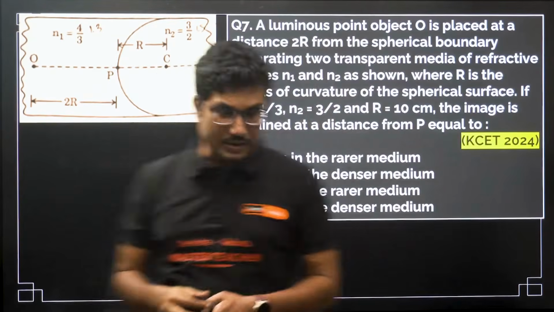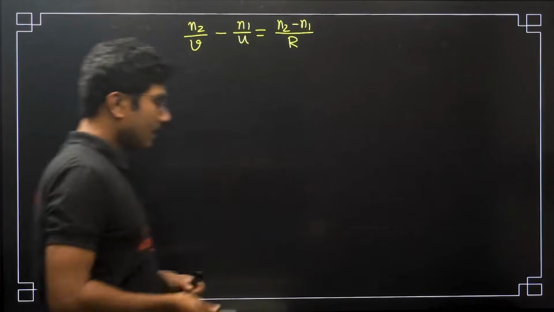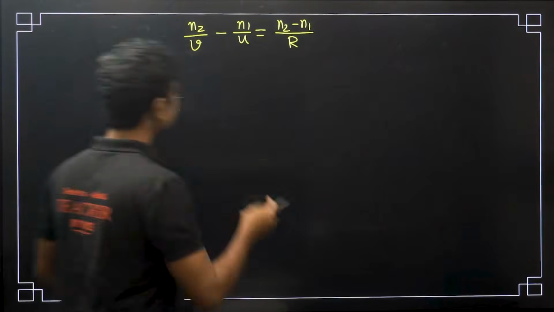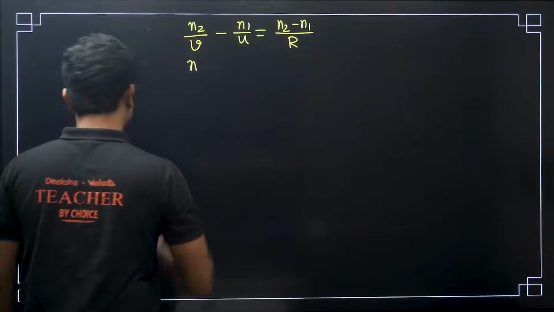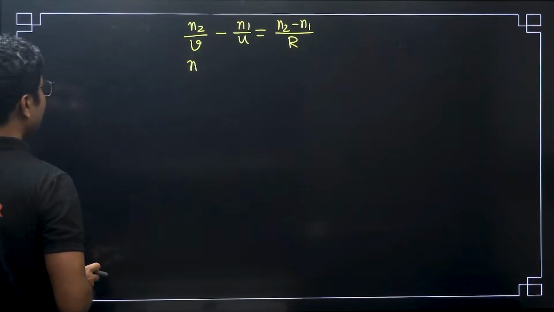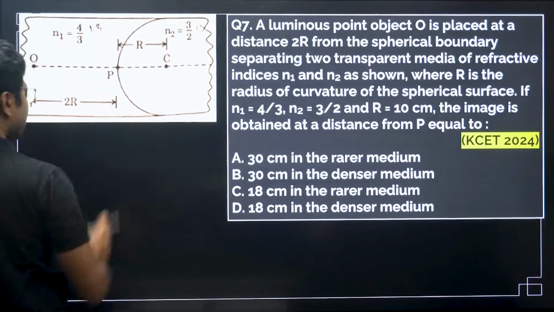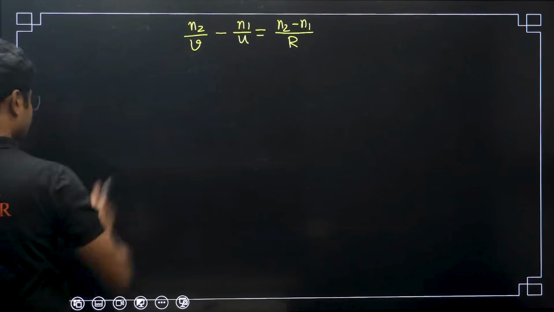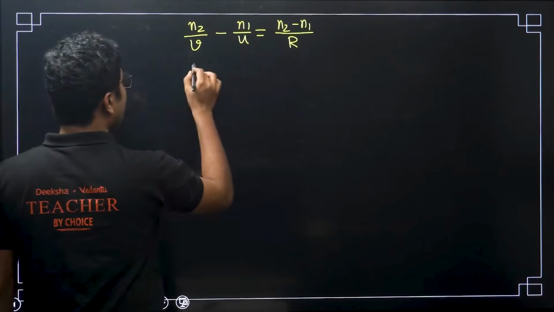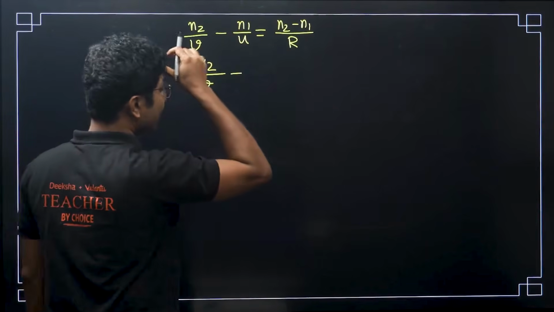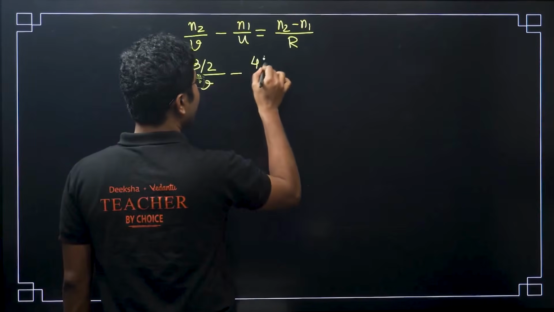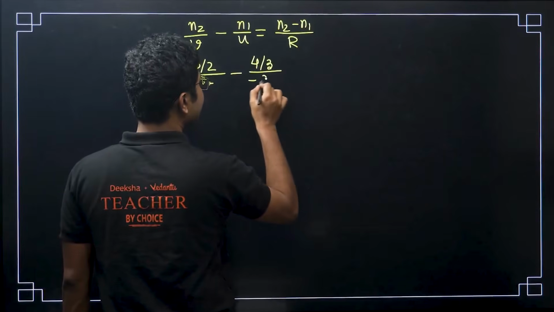Now you have to find the sign. In this case U is negative, V we are trying to find, and N2 is given as 3/2. So it is 3/2V minus N1, which is 4/3, into minus 2R.